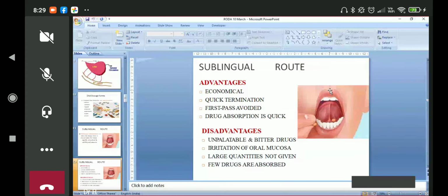Disadvantages: unpalatable, bitter drug, irritation of the oral mucosa. Again, many people will not be able to take it if they don't like the taste. A large quantity is not required here, whereas orally a large quantity is required for those drugs which undergo first pass metabolism. Few drugs are absorbed, not all. As I told you, only the lipid soluble drugs will be absorbed. That is a drug factor, a property of the drug. There is a quality of a drug which makes it lipid soluble, and that will be absorbed topically or from any other route.